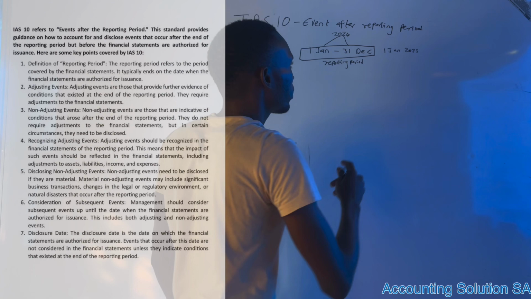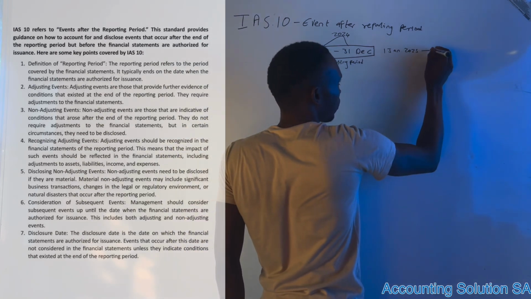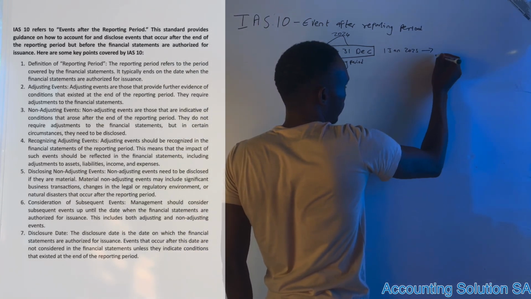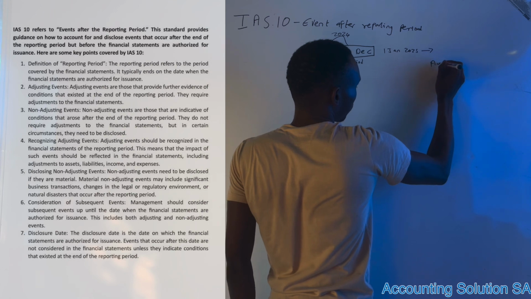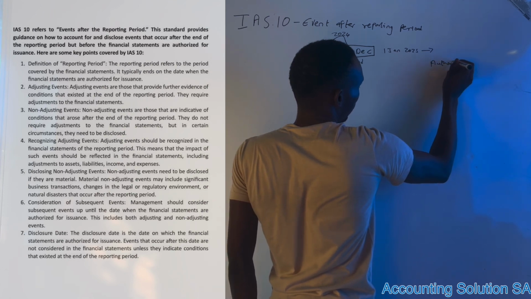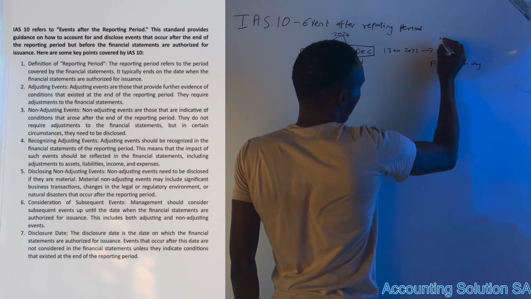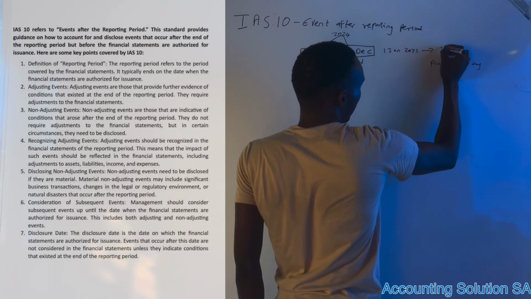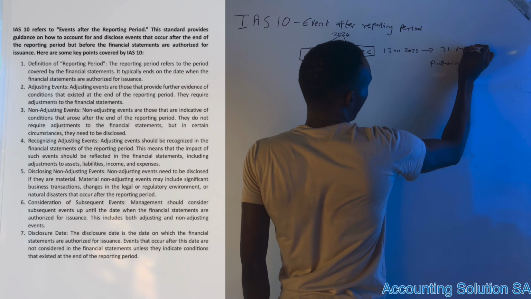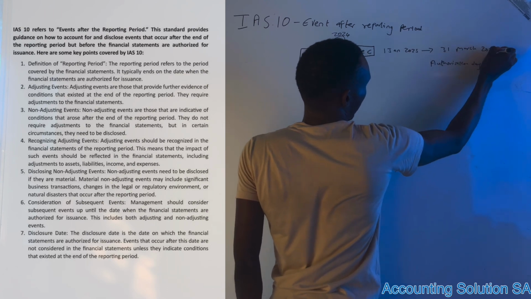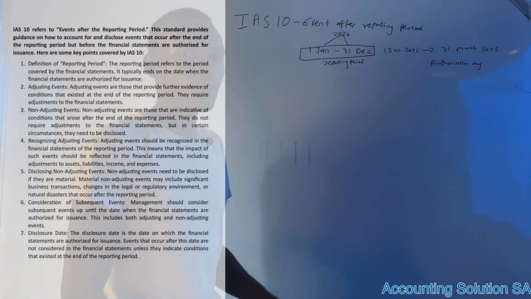However, we also have what we call the authorization date. In this case, let's just say it is 31 March 2025. Why do we have an authorization date?